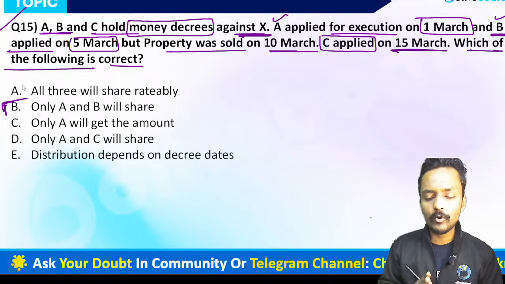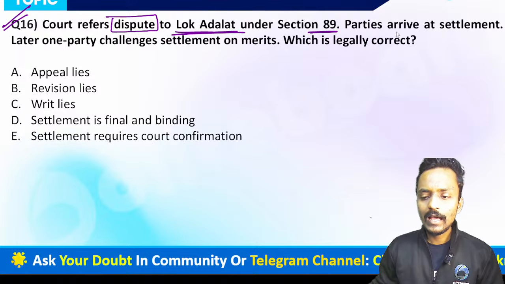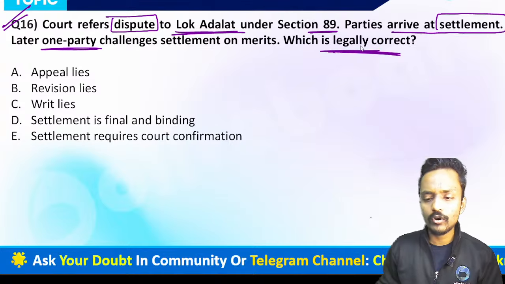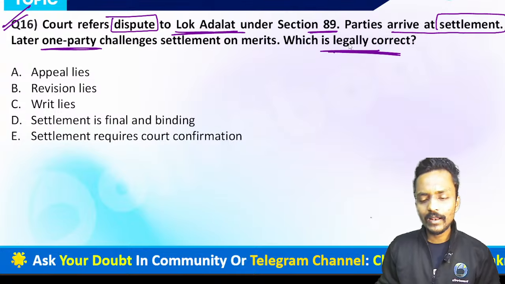Now we are moving forward to question number 89, and this question is saying that in a case of dispute referred to the Lok Adalat under section 89, the parties have arrived at a settlement, and one party later challenged the settlement on a metric basis. So right now, can I say this challenge shall be acceptable or not? Which is legally correct? What do you think right now? Please give your answer in the chat box.